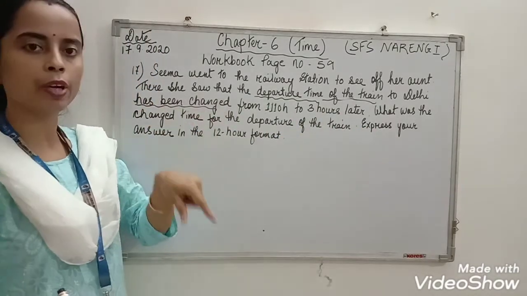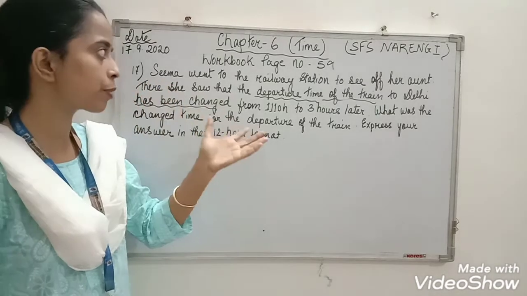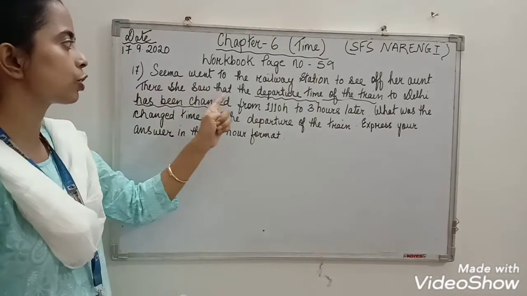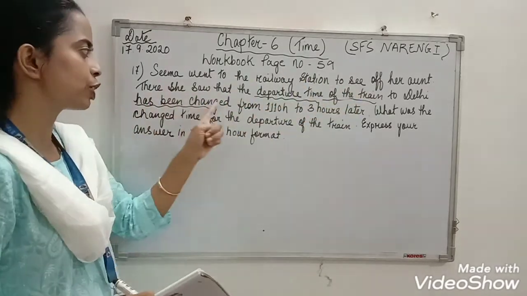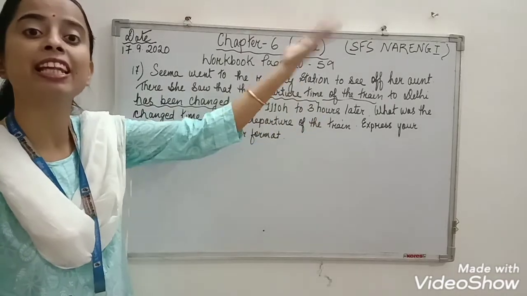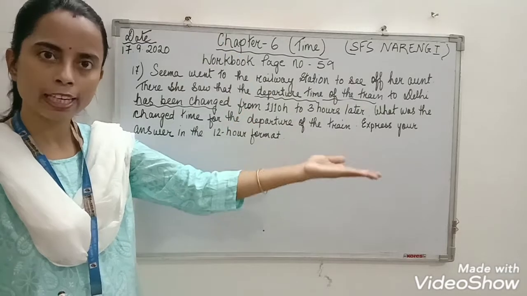So Seema went where? Railway station. What is the reason? She went to the railway station to see off her aunt. Then she saw what? The departure time of the train to Delhi has been changed from 11:10 hours to 3 hours later.